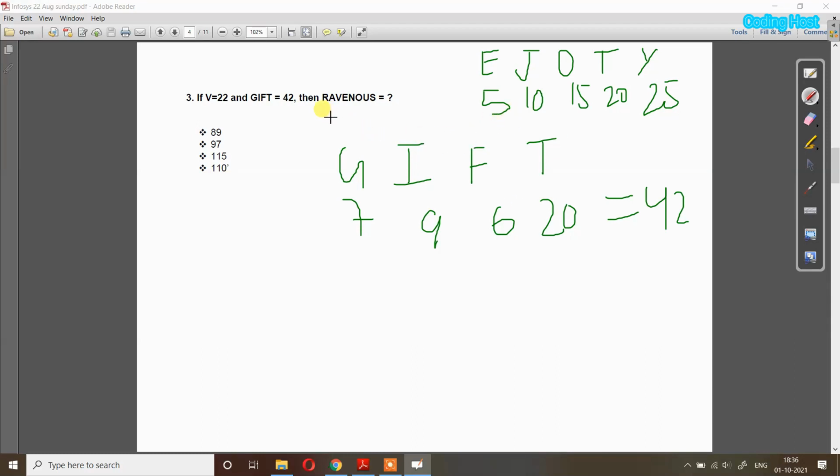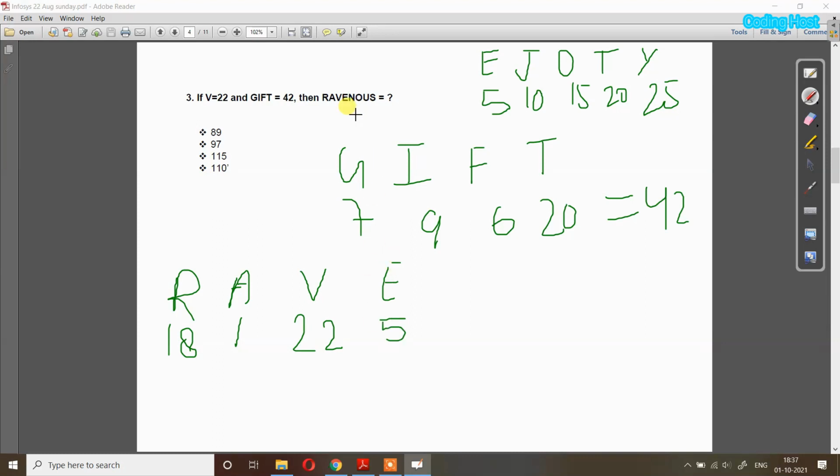So you can see that for R, R comes before T: R, S, T. So the number of R is 18. So R is 18, and we know that A is 1. Then we have V: you can see T, U and V. So V is 22. Then we have E. E is 5.